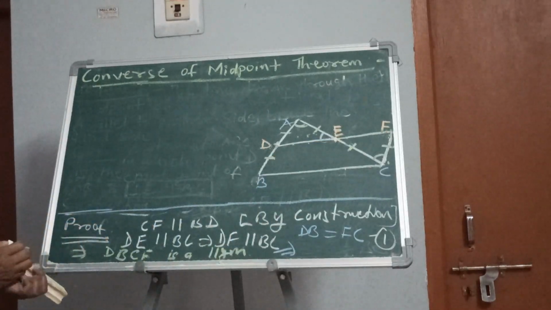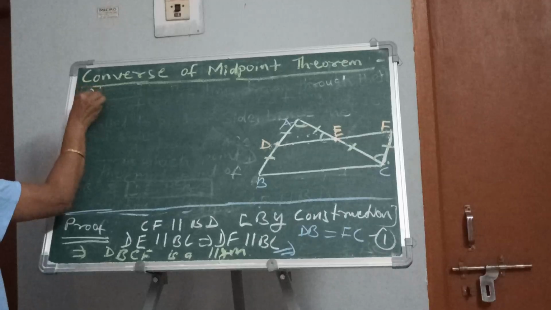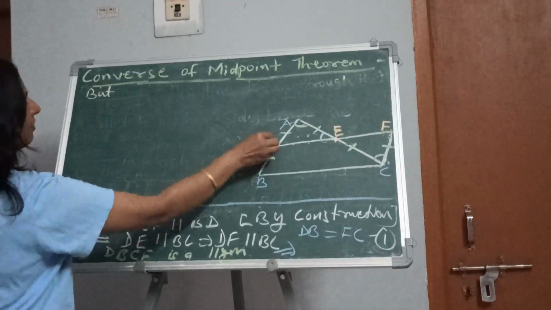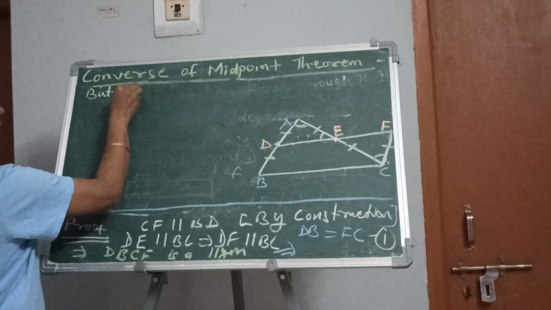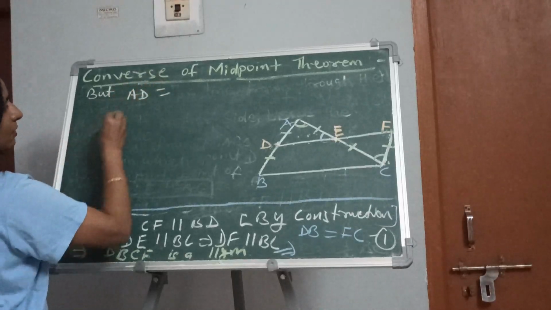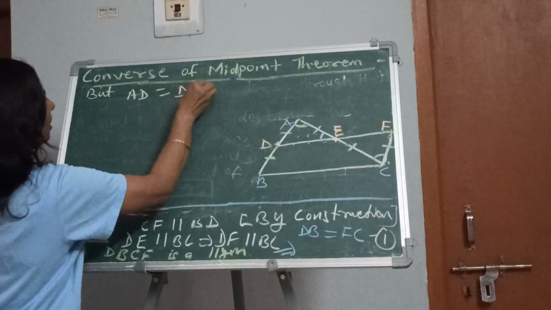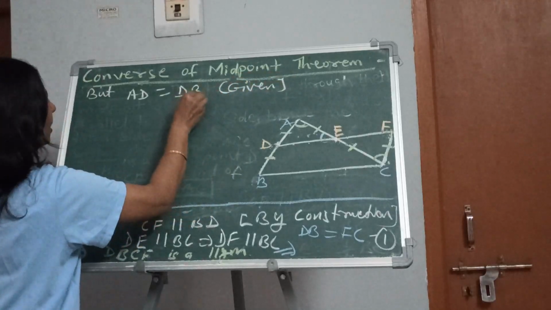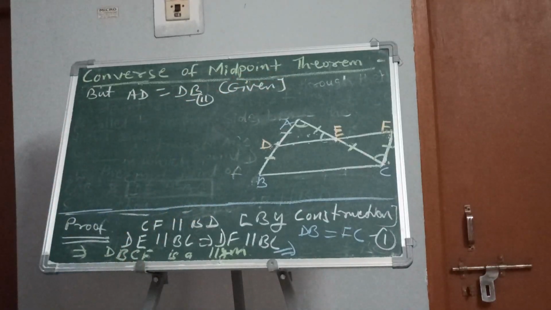But in the statement of the question we have seen that D is the midpoint, so AD is equal to DB, given. Let us take it second. So from first and second